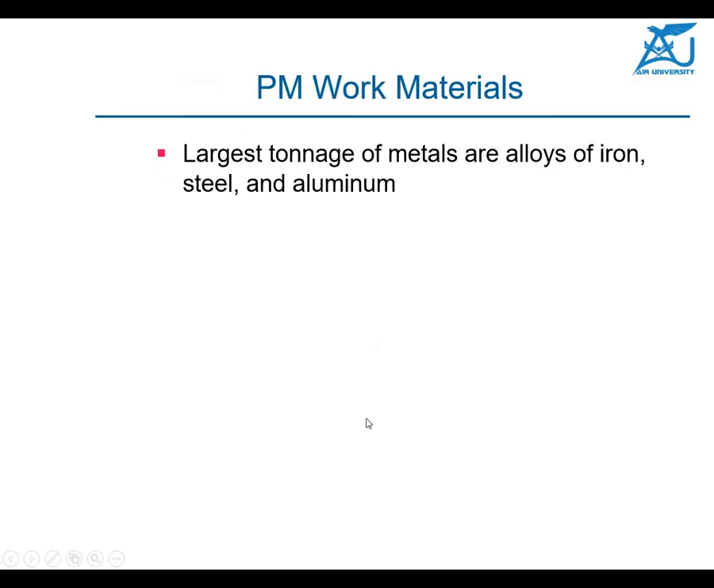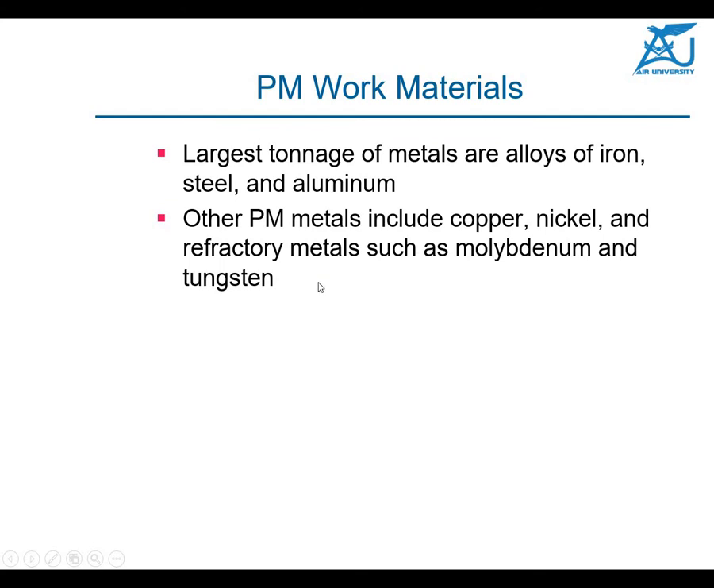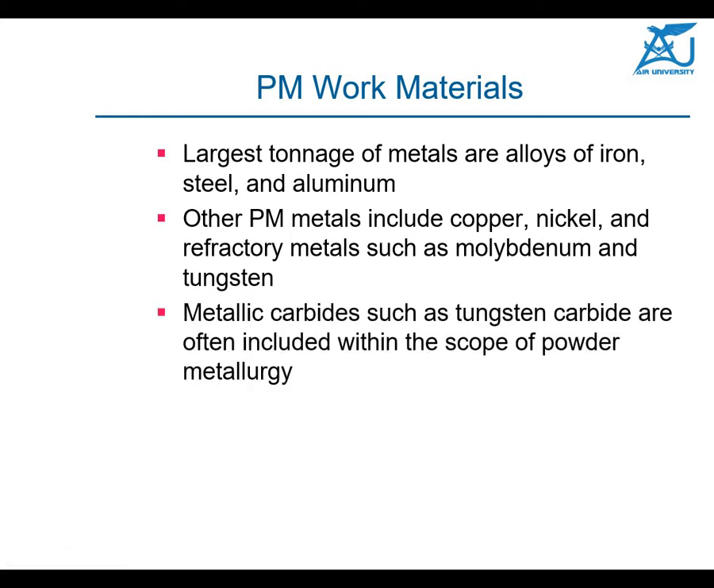Okay, coming to the powder work material, the largest tonnage of metals being produced are, for example, alloys of cast iron, steel and aluminium, and other powder metallurgy metals include copper, nickel, and refractory metals such as molybdenum and tungsten. Metallic carbides such as tungsten carbide are often included within the scope of powder metallurgy, because other ways are not possible to handle tungsten carbide. So this is a good way to do it, with powder metallurgy methods.